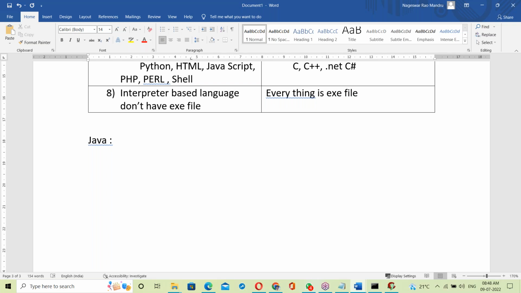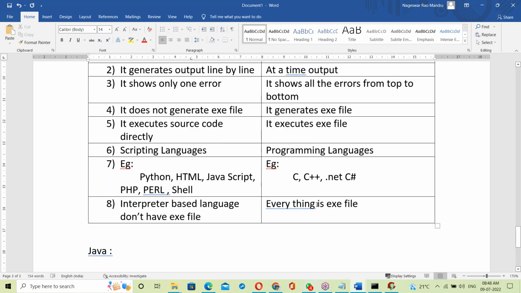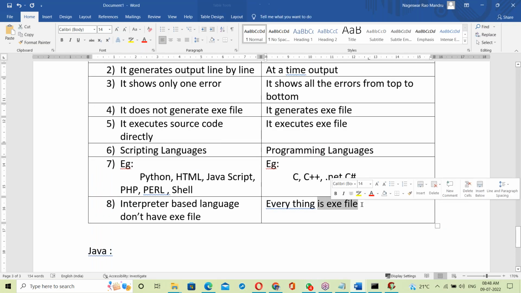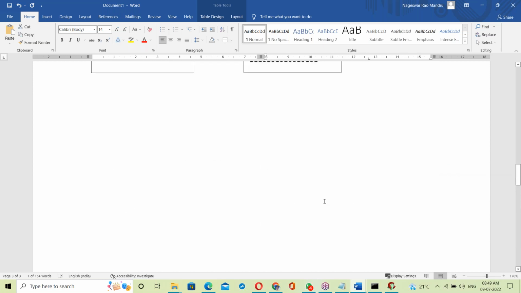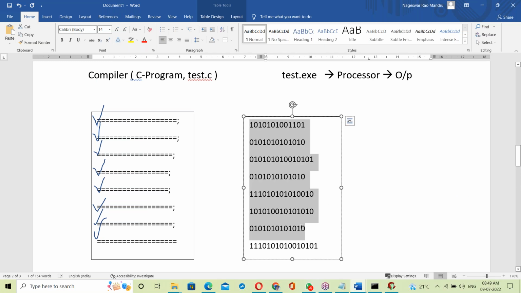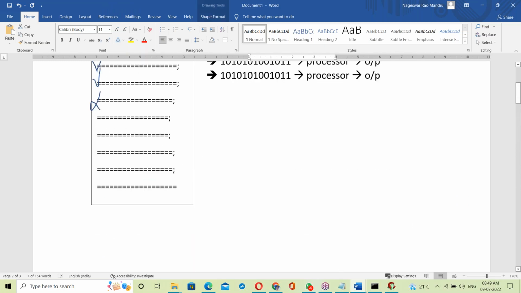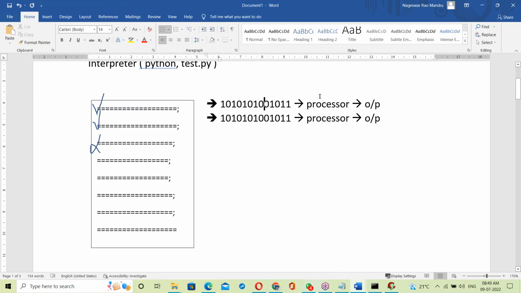See, with compiler based, the exe file is generated and that exe file is executed directly. But with interpreter based, it converts line by line and then executes. Obviously the exe file is faster, because it is an already prepared binary code that executes directly. But what happens with the interpreter at runtime? It converts into binary code, then executes. So conversion time is required, right?